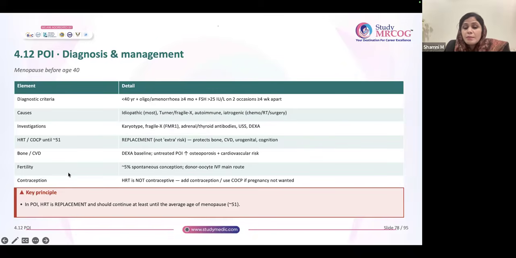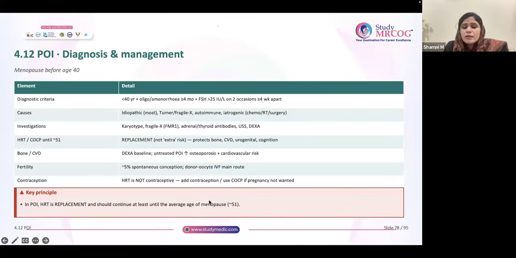In POI, remember there is a 5% chance of spontaneous conception. This is an important figure for the exam. 5% spontaneous conception rate in POI, 5%. And for fertility, what can you offer? Fertility specialist referral, and she can consider donor oocyte. Okay, donor oocyte IVF.